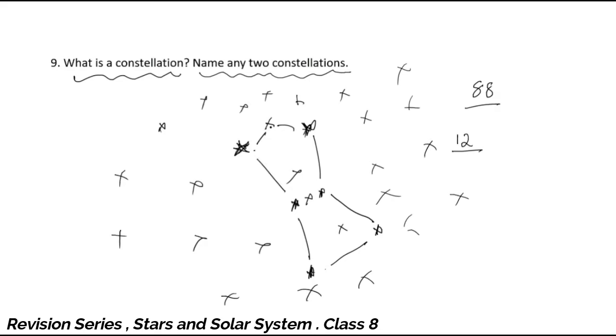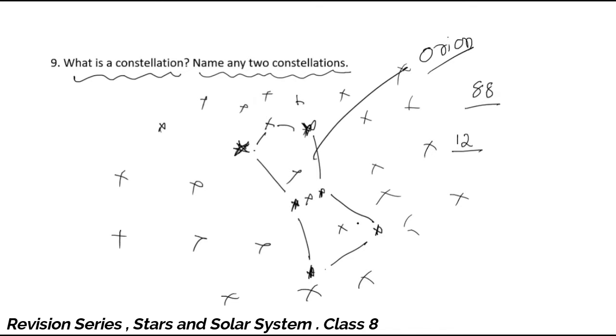For example, this particular shape they could compare with the shape of a mythological character, a hunter. So they called this Orion. Like that, 88 such groups were named.